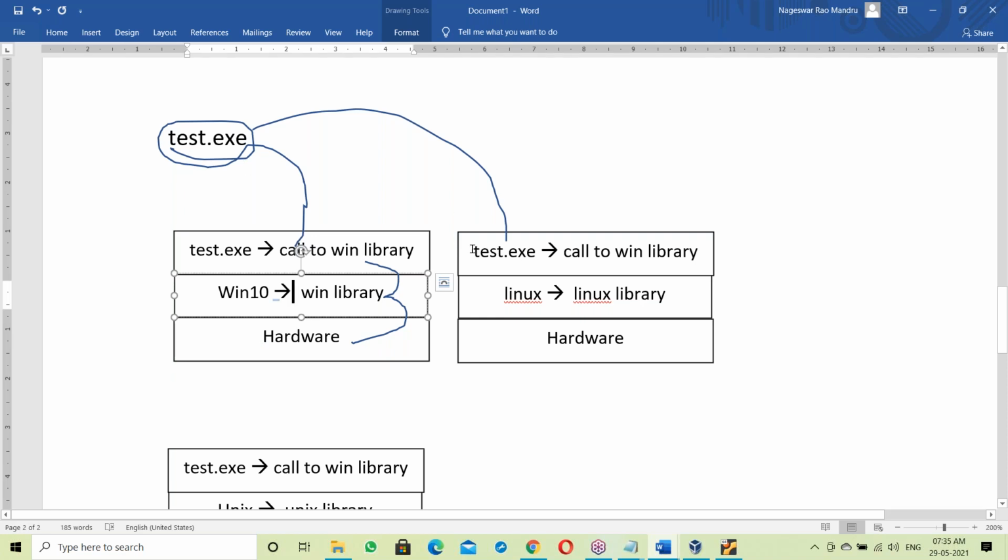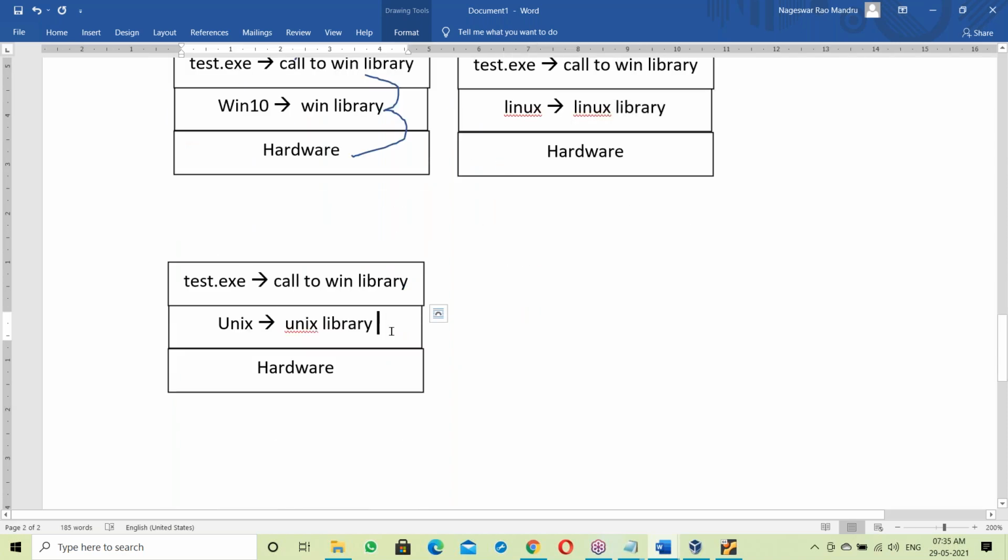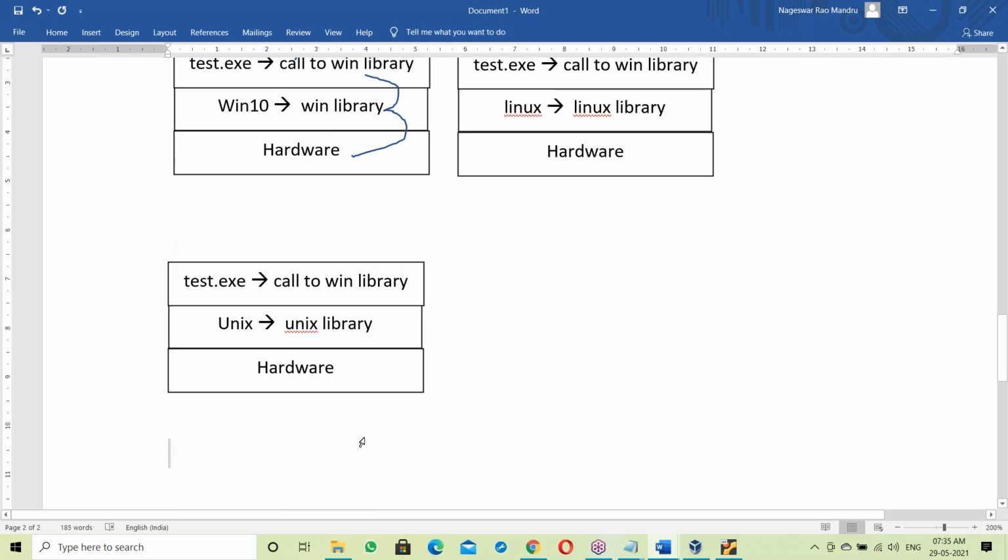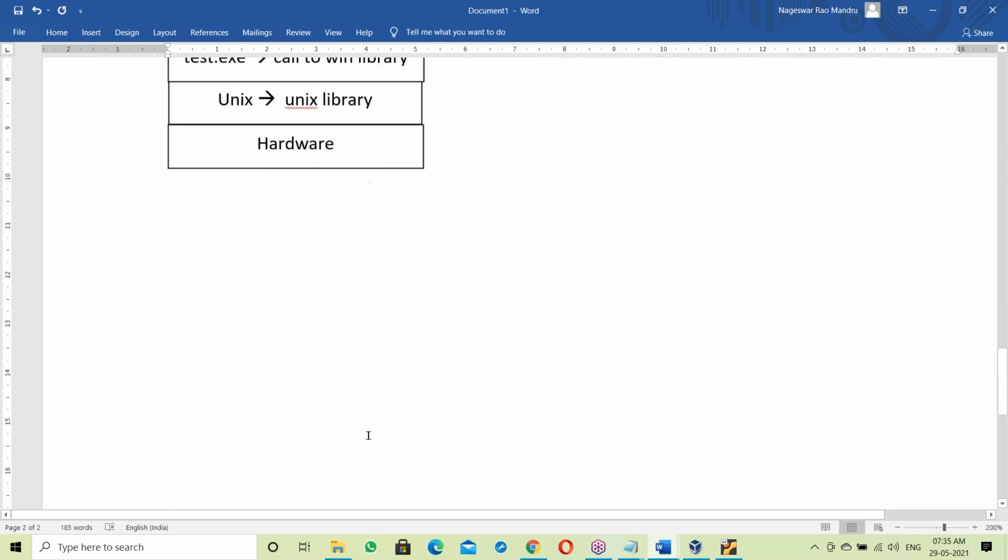Now the same test.exe file placed on a Linux base. It will try to call the Windows library, but here it is not available. The library is not matching, so it simply fails. Similarly, on a Unix base it fails. So that's the reason an exe file is OS dependent.